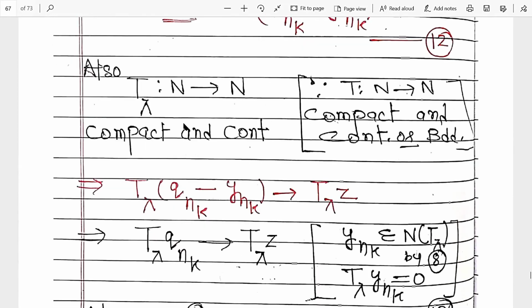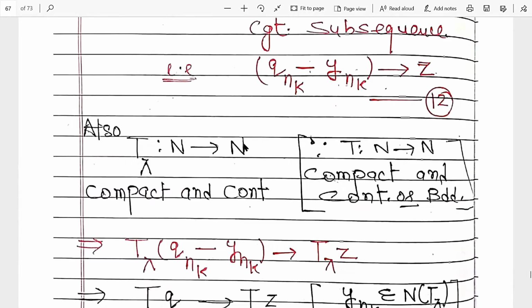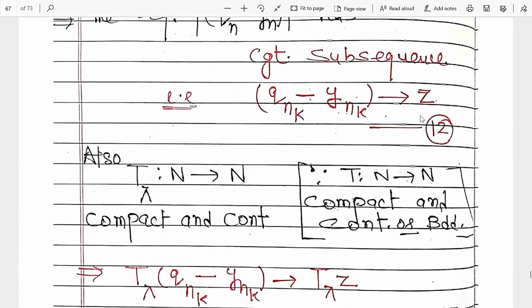Now this T lambda is compact and continuous because T is compact and continuous. So it is again compact and continuous. By using the continuity, if this sequence converges to this point, then its continuous image converges to its image.